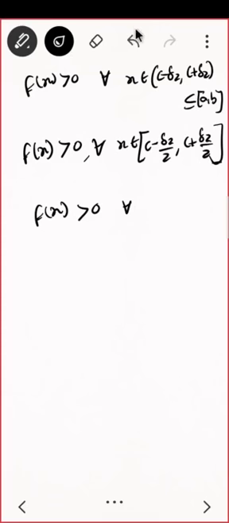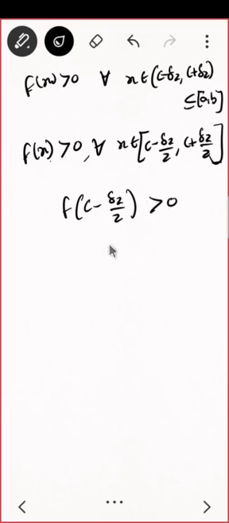Or from here only this is quite clear. See, f of x is positive for C minus delta 2 by 2. So what do you mean by that? That means f of C minus delta 2 by 2 is positive. Can it be possible?